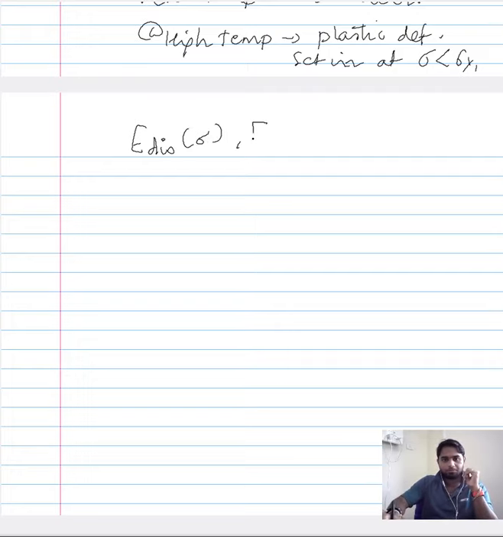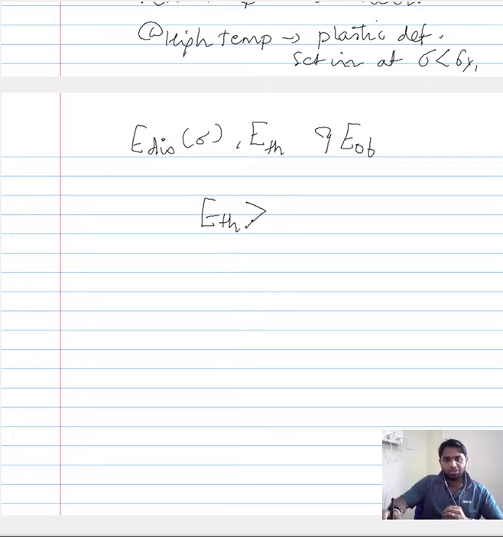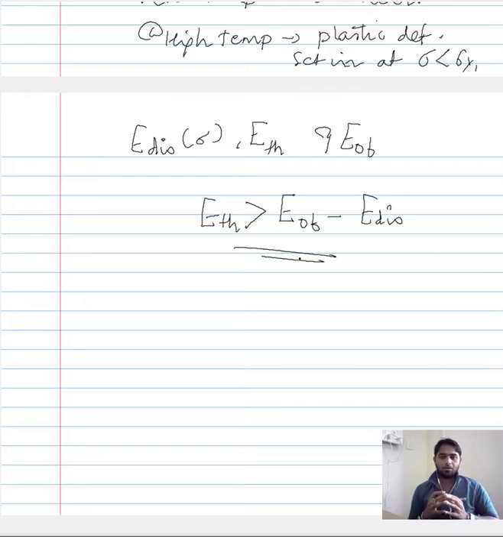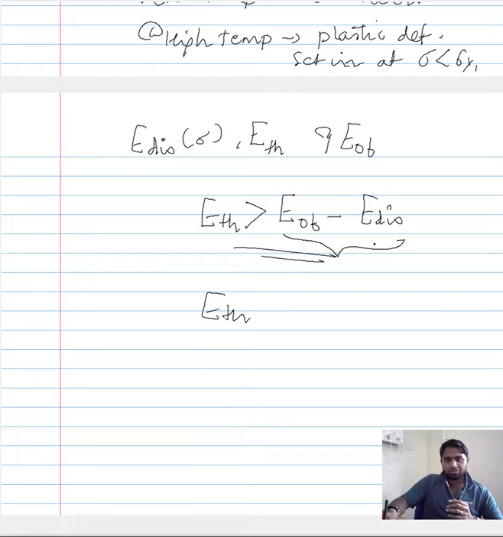and we have, in addition to the dislocation energy, a thermal energy and an obstacle energy. Now, we saw that when you want to have a criteria just based on the thermal energy, it should be able to overcome the difference between the obstacle energy and the dislocation energy. Only when we are able to overcome this criteria can the dislocation propagate, thereby translating to plastic deformation. Now, we have in the previous lecture referred to the difference between the obstacle and the dislocation energy as the delta E required.